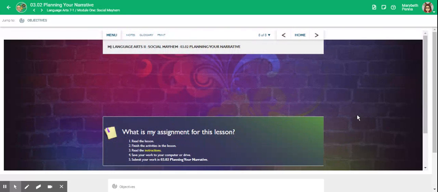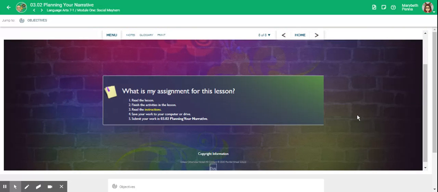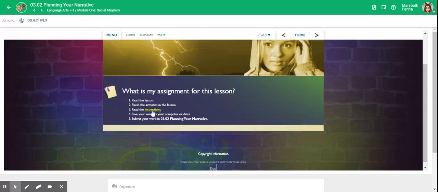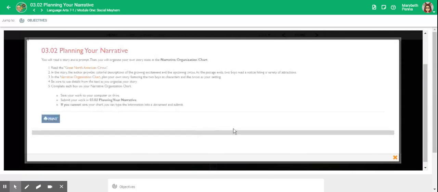What is my assignment for this lesson? Read the lesson, finish the activities in the lesson, read the instructions, save your work to your computer or drive, and submit your work in 3.02, Planning Your Narrative. Instructions: you will read a story and a prompt. Then you will organize your own stories in the narrative organization chart.